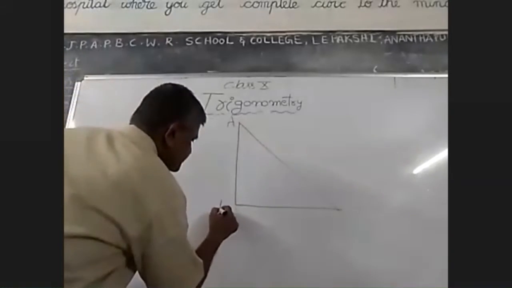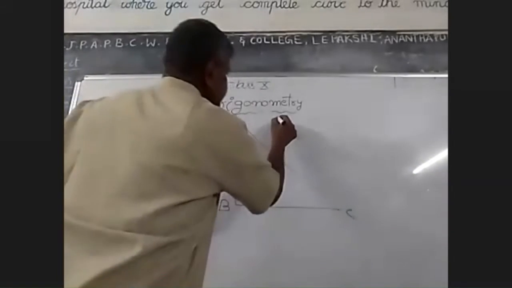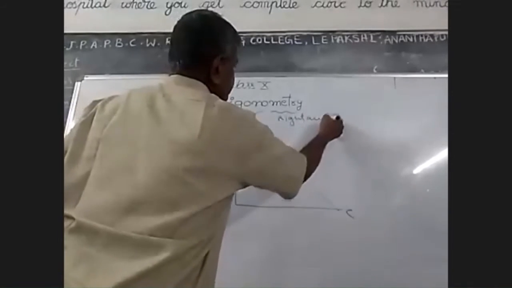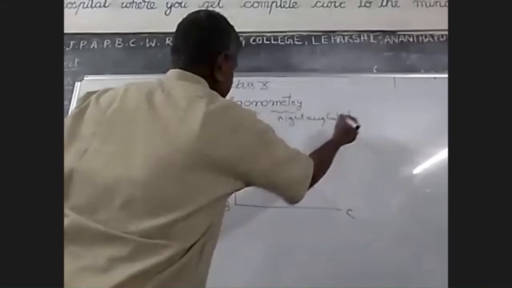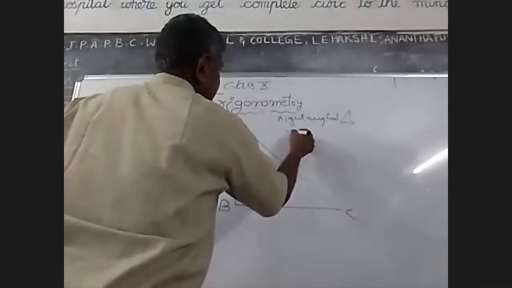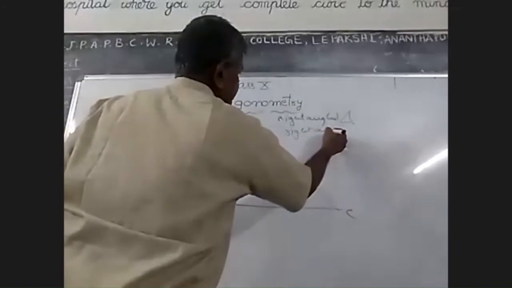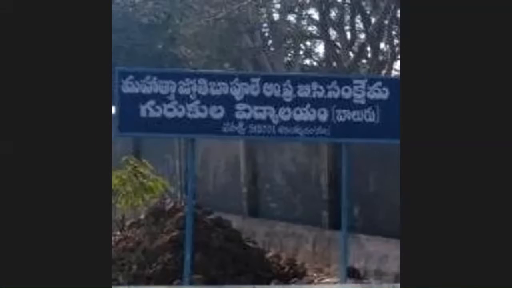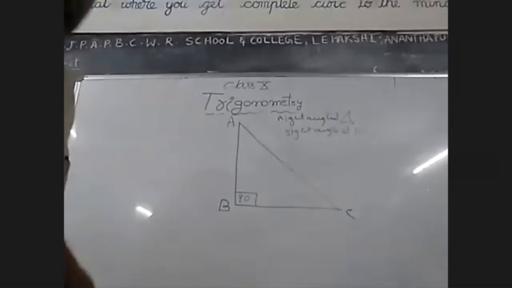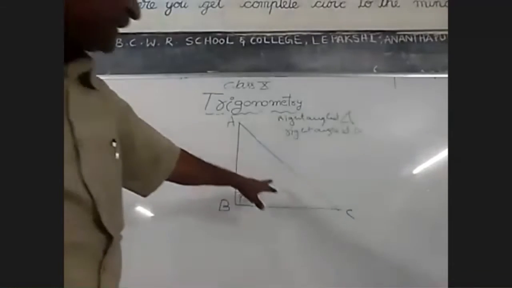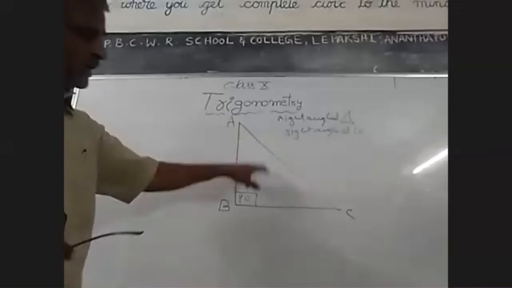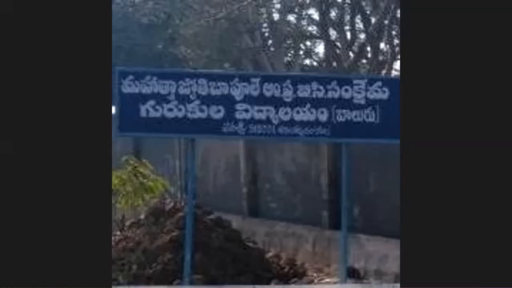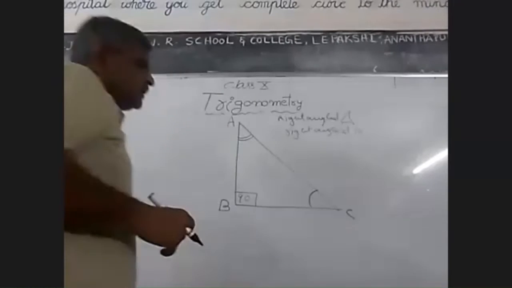This is ABC, a right angle triangle, right angle at B. So this is a right angle triangle. Already I told you angle C and angle A are the two acute angles.